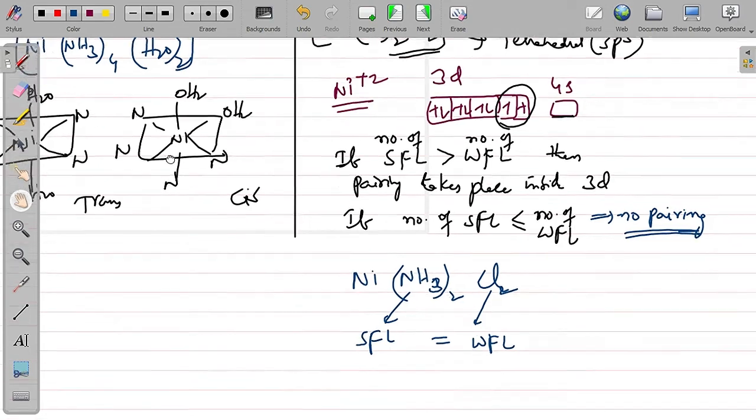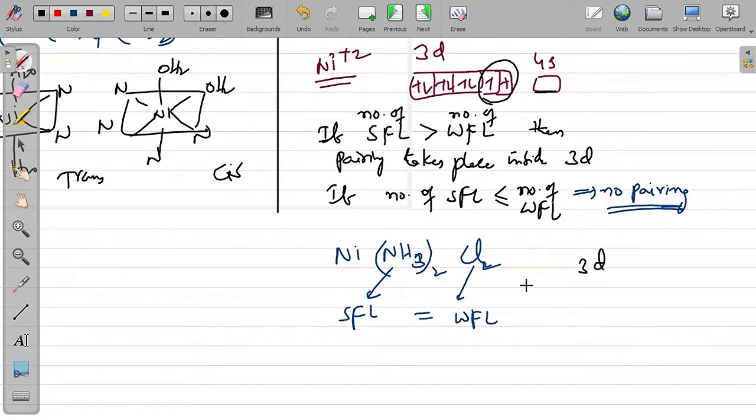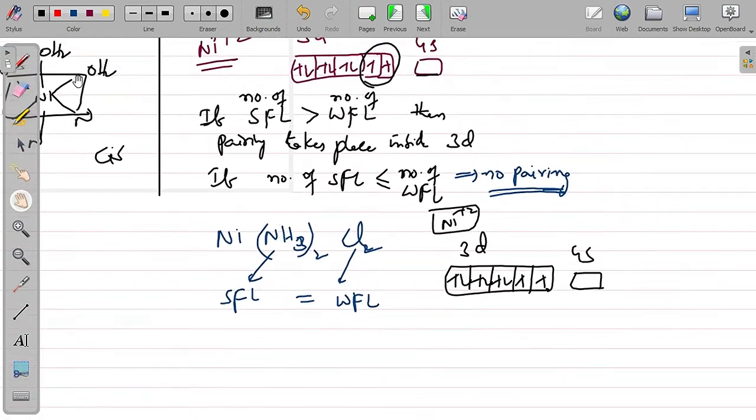Therefore, here the electronic configuration will be nickel +2, 3d8, and no pairing takes place, and 4s is vacant. Total ligands are how many? 4 ligands, 2 ammonia and 2 chlorines. These 4 ligands require 4 vacant orbitals in order to donate their electrons. So one ligand will use s, the other ligands will use the remaining p.